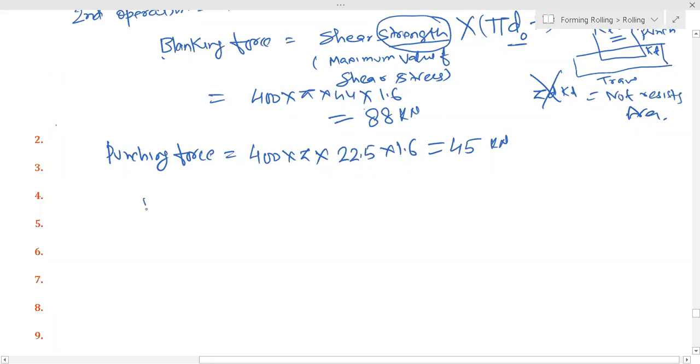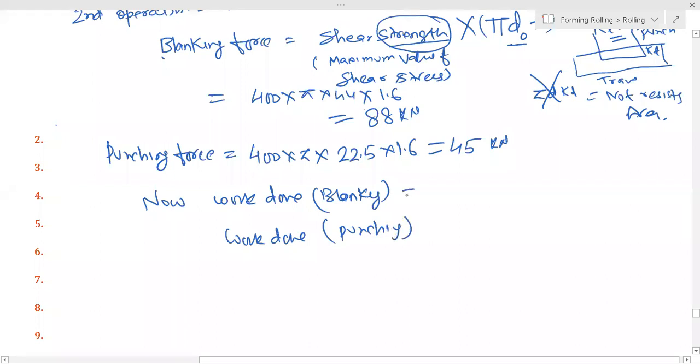Now work done. Work done in a blanking and work done in a punching. You can calculate, that is force. That force will remain same. Suppose it is your F1 and this is your F2.